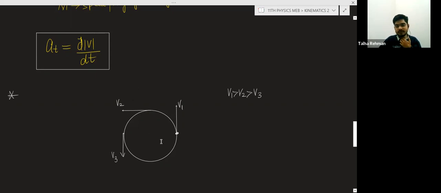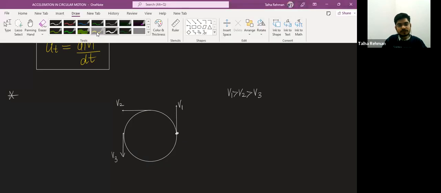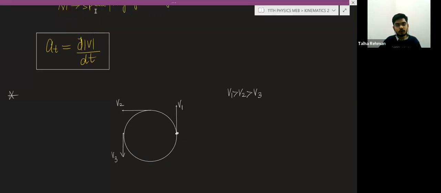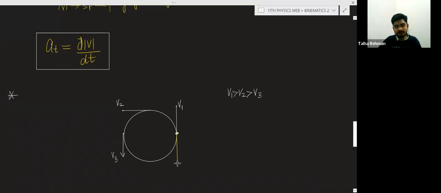So what is the meaning here? The magnitude of the velocity is decreasing. In that case, the direction of the tangential acceleration will be opposite to the direction of the velocity, like this. This will be the direction of the tangential acceleration.